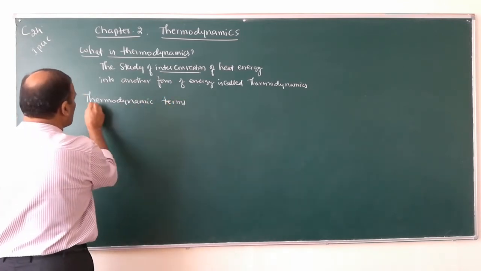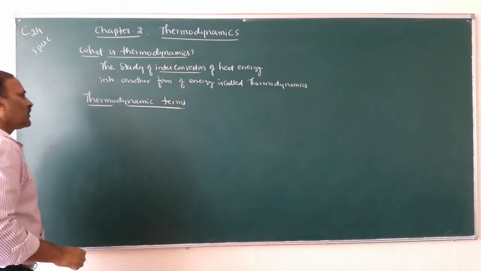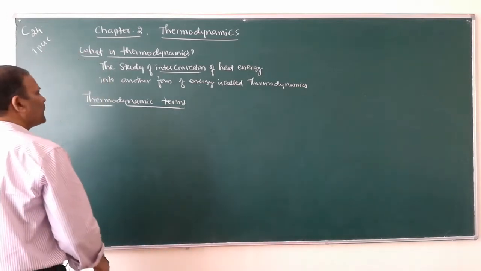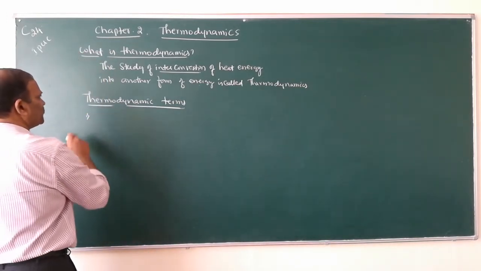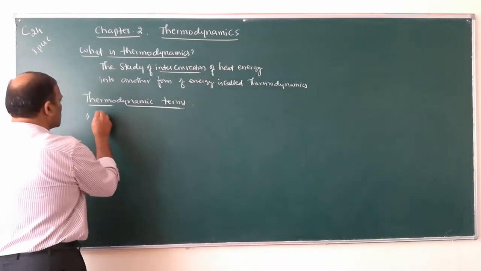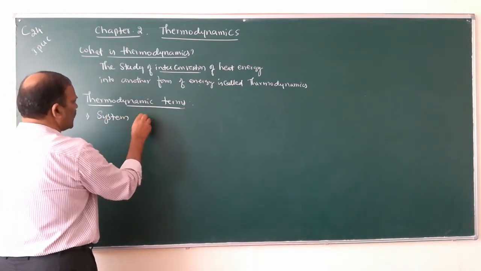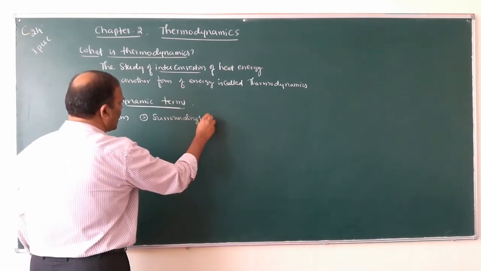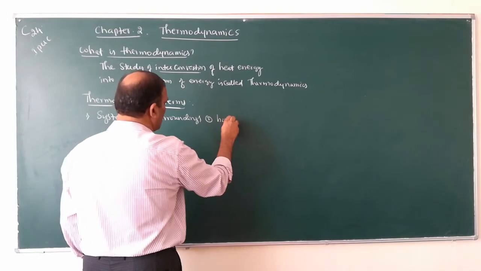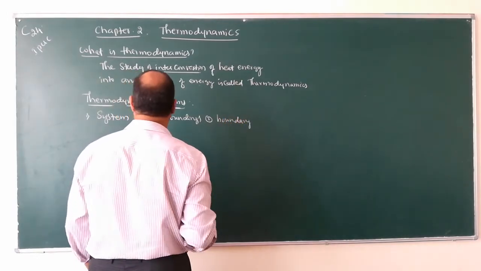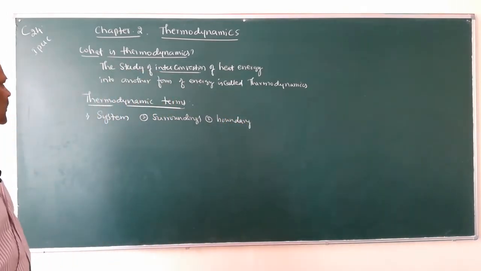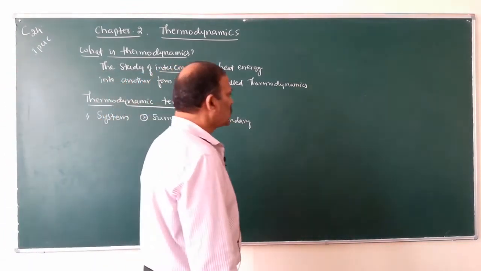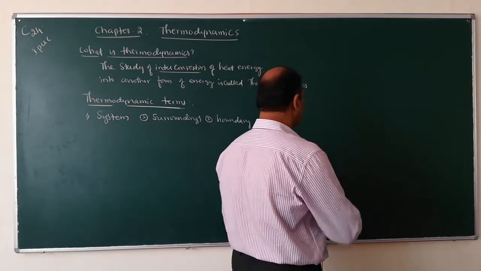To study thermodynamics, we have to be familiar with some of the terms used in thermodynamics, namely number 1 system, number 2 surroundings, and number 3 boundary. I will give you an example.